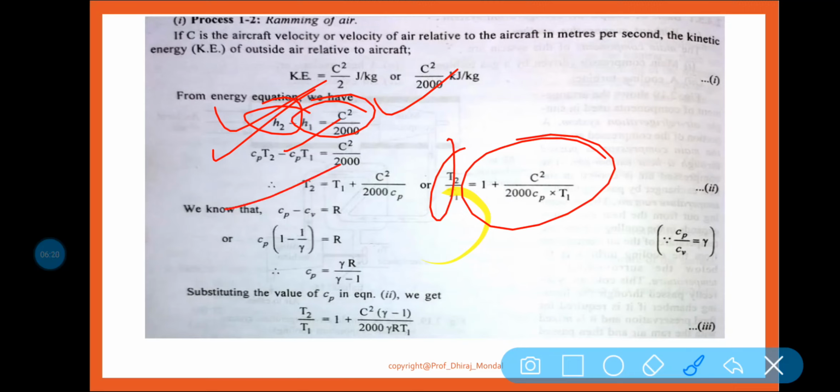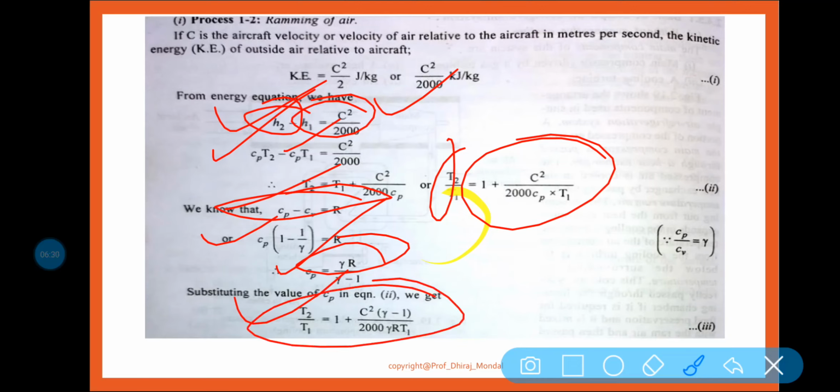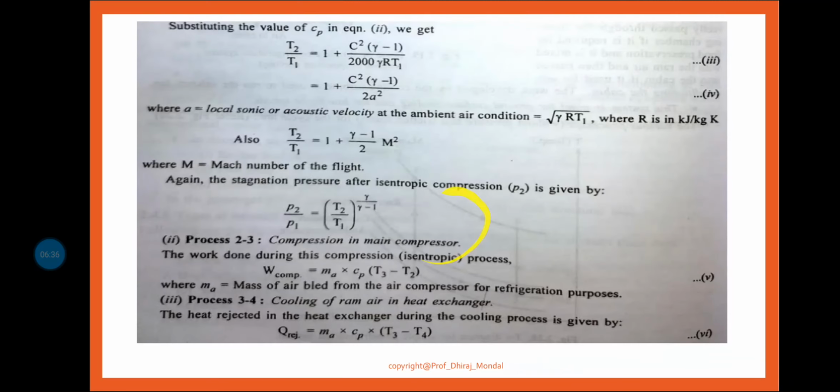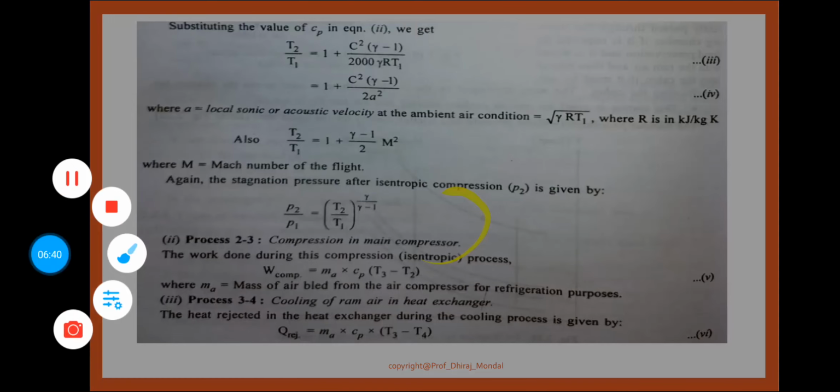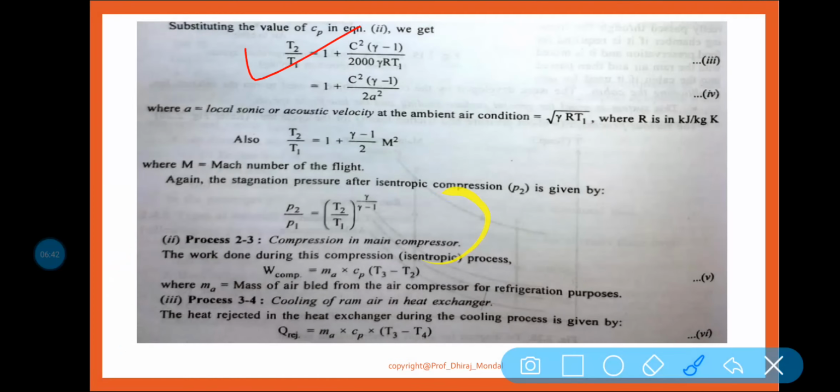Also we know that Cp minus Cv is equal to R. So Cp is equal to gamma R by gamma minus 1. So T2 by T1, I can write from this equation number 2. Okay, so this is your equation number 3. Now let us see, T2 by T1 is this. So if I solve it, you will get this equation.